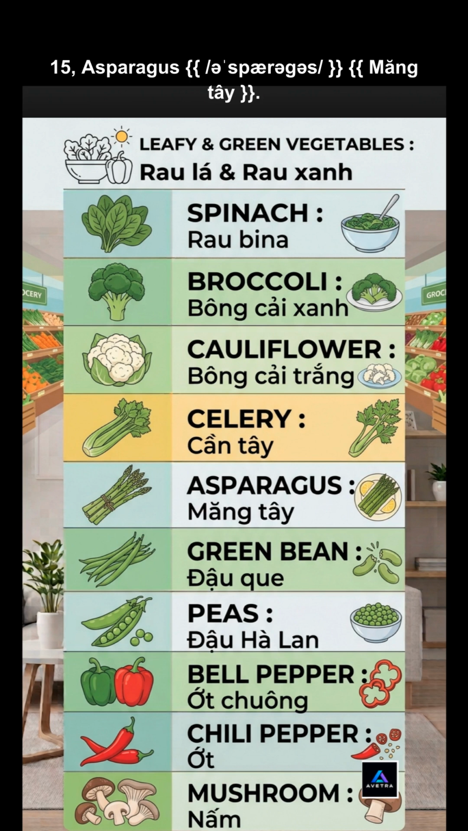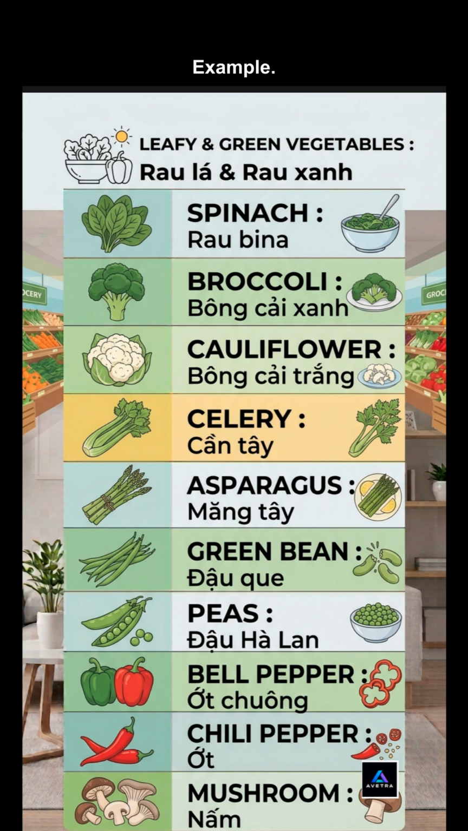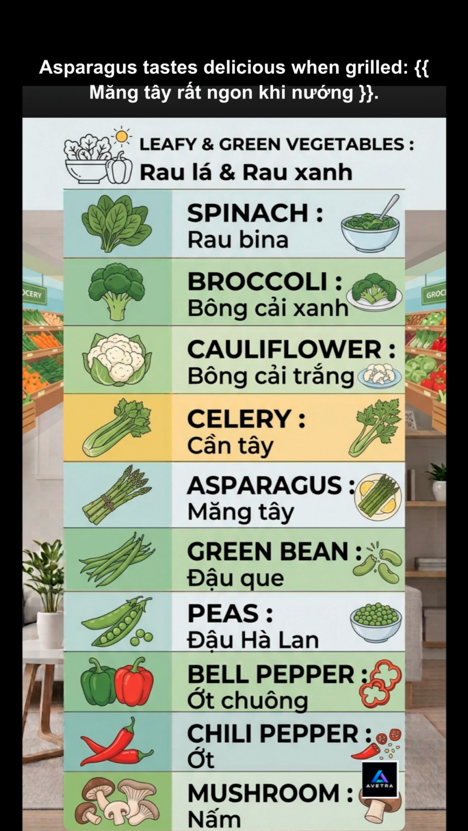15. Asparagus. Meaning, a long green vegetable with tender stems. Example: asparagus tastes delicious when grilled.